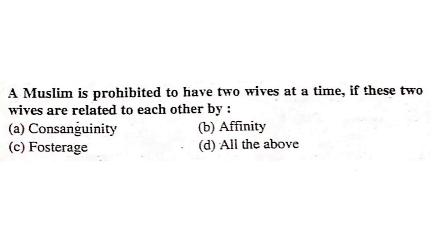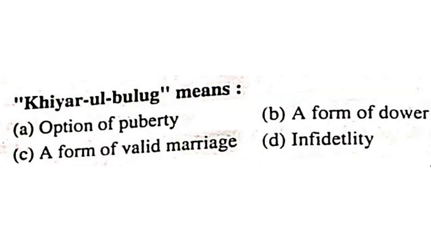A Muslim is prohibited from having two wives at a time if these two wives are related to each other by consanguinity, affinity, fosterage, or all of the above. If the wives are related to each other by way of blood, affinity, or fosterage, it is prohibited. So all of the above is the correct answer. Khiyar-ul-bulugh means option of puberty, as already covered. It gives the right to a minor girl or boy who got married in minority, after attaining majority, to repudiate this marriage.